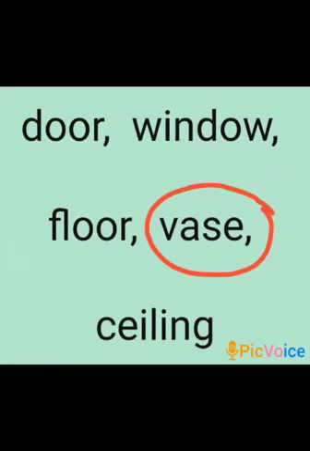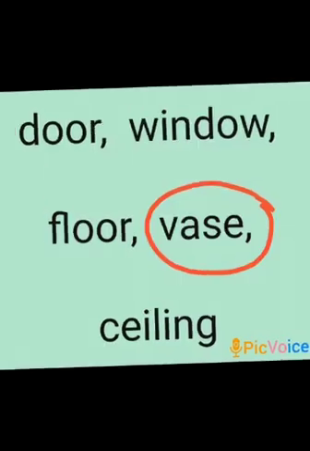Door, window, floor, vase, ceiling. Which is the stranger over here, odd one? It's the vase. Vase is a decorative item in which we put flowers. But a door, a window, a floor and a ceiling are parts of a house.